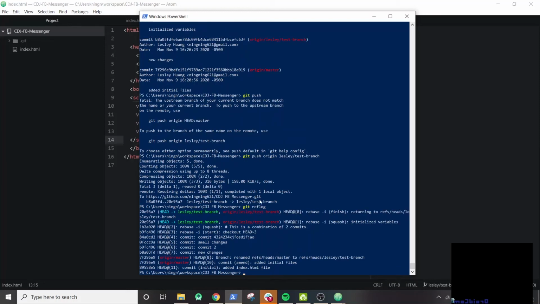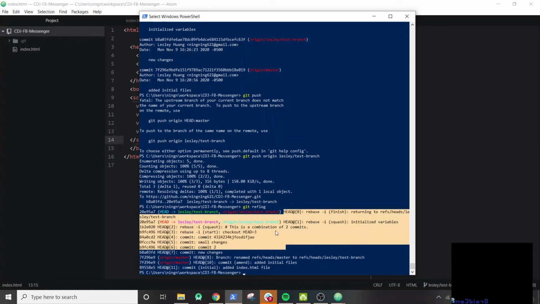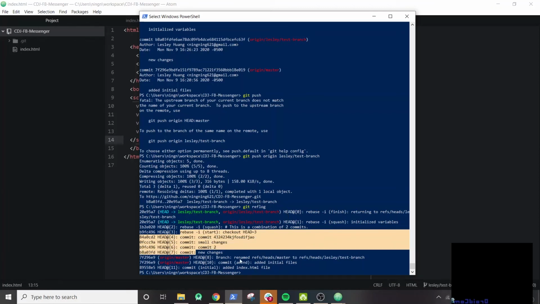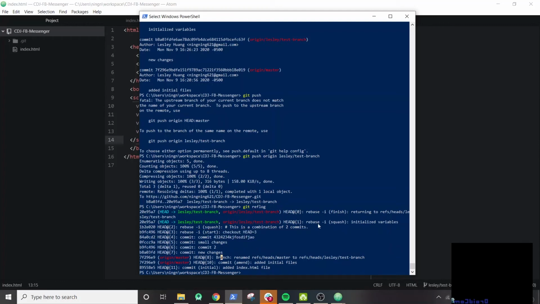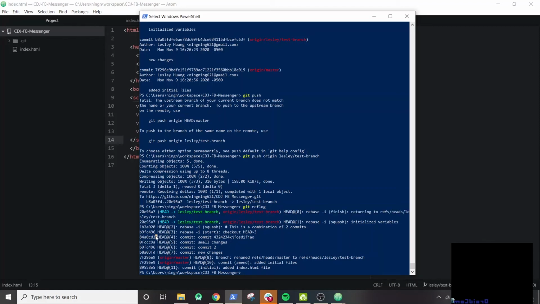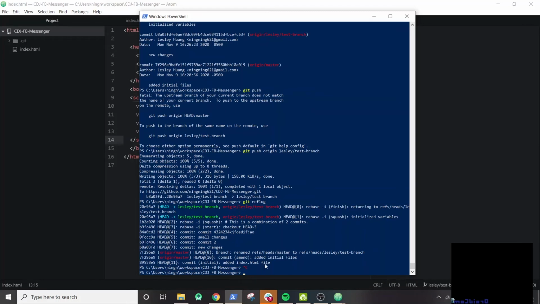And what reflog does is that it shows you all the possible actions you have done so far. So in our case, it shows us that we have made several commits. We also made our branch, and we have rebased. But let's say I want to redo this rebase, or I want to undo it. So I actually want to navigate back to this commit right here. So I copy this message, and I can do git reset hard